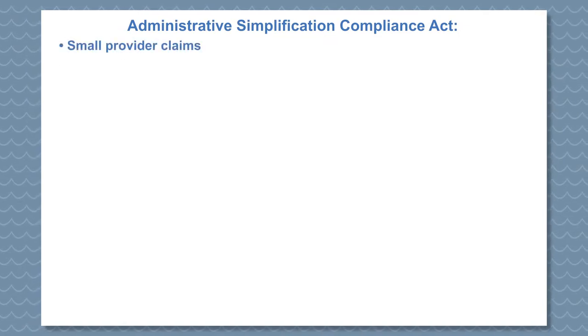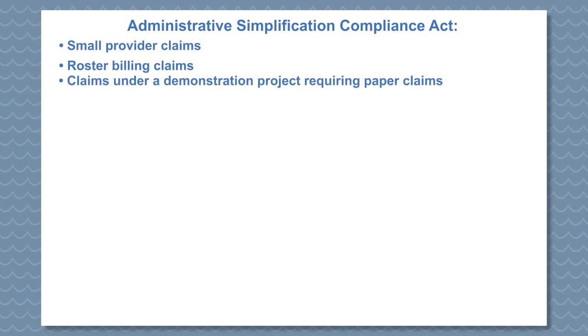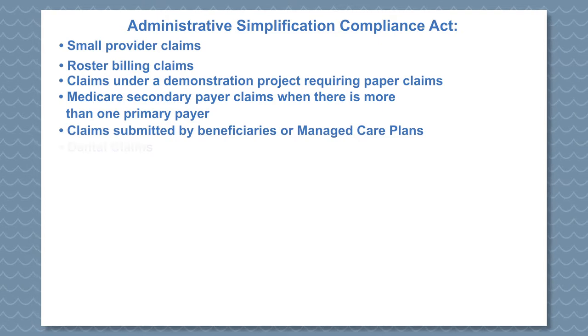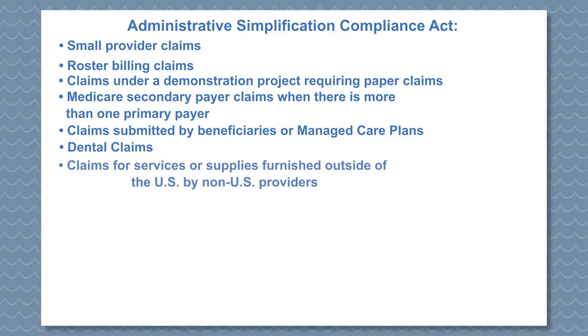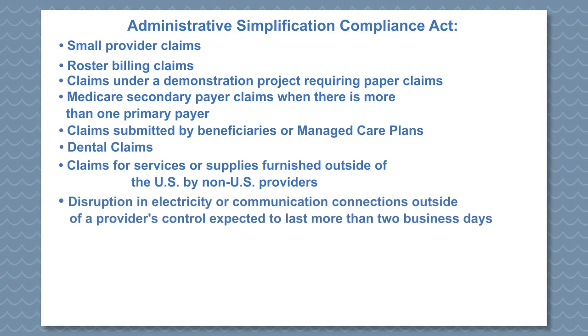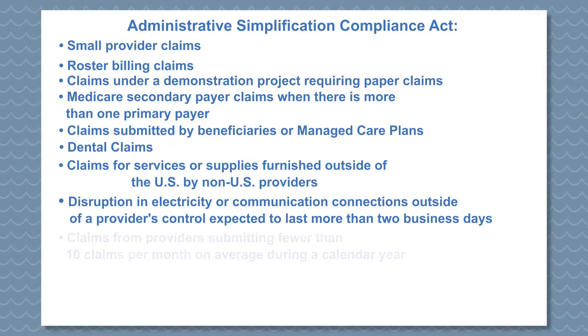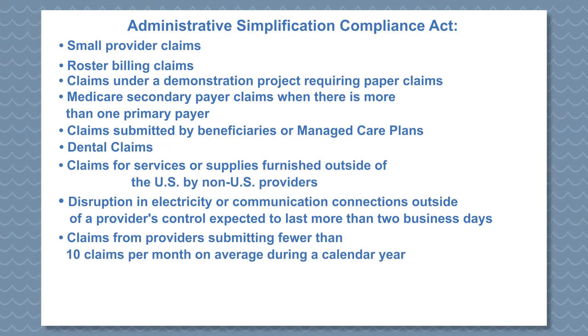So let's look at those situations, which include small provider claims, roster billing claims, claims under a demonstration project requiring paper claims, Medicare secondary payer claims when there is more than one primary payer, claims submitted by beneficiaries or managed care plans, dental claims, claims for services or supplies furnished outside of the U.S. by non-U.S. providers, disruption in electricity or communication connections outside of the provider's control expected to last more than 2 business days, and claims from providers that submit fewer than 10 claims per month on average during a calendar year.